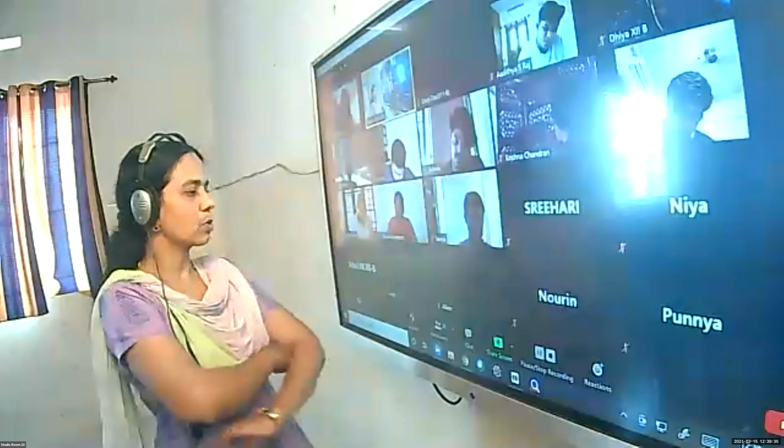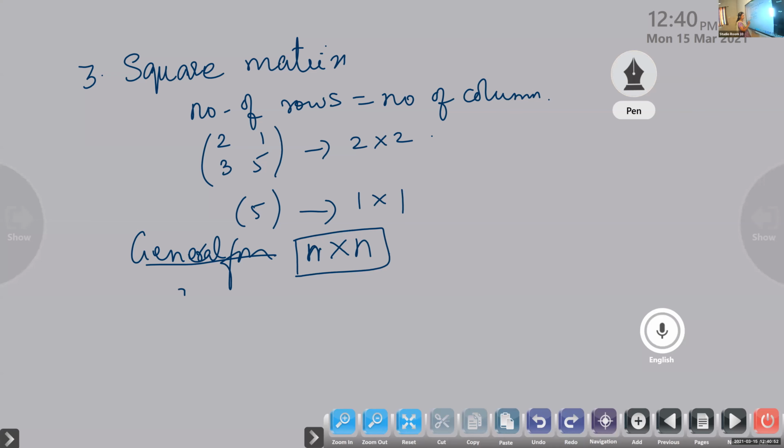So in general form, we write n by n matrix, or sometimes we write square matrix of order n.